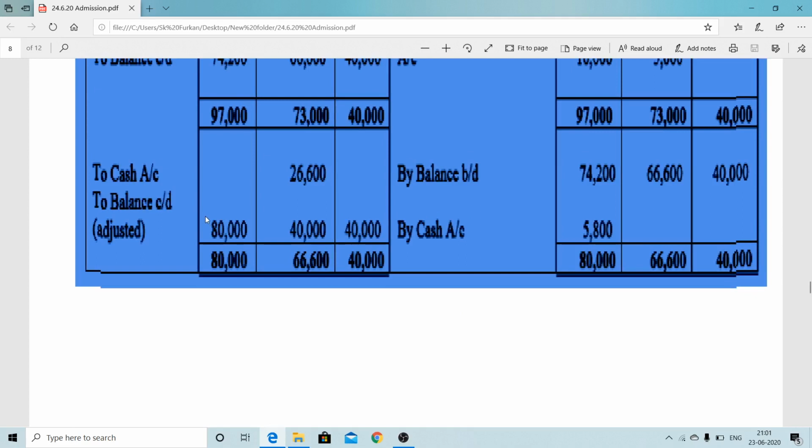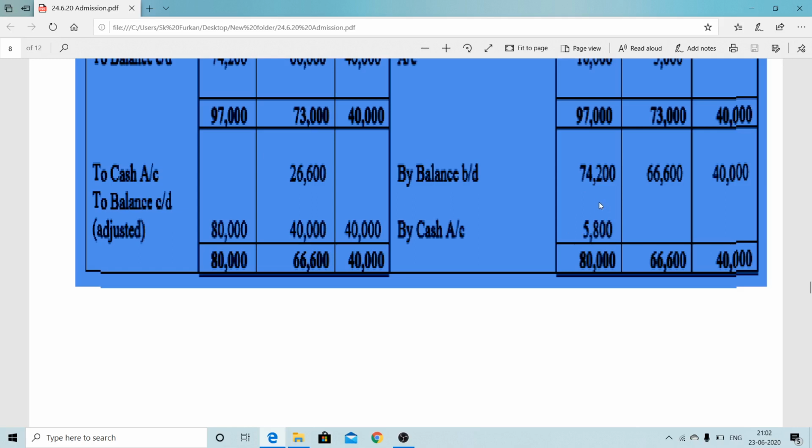Yes, so that is the balance c/d: new capital of X 80,000, new capital of Y 40,000, and Z also 40,000. Now if you compare credit minus debit, here you can see 80,000 of X on the debit side, whereas the credit side is 74,200. This shortage arises. So X has to bring the shortage amount. How much shortage is there? 5,800.